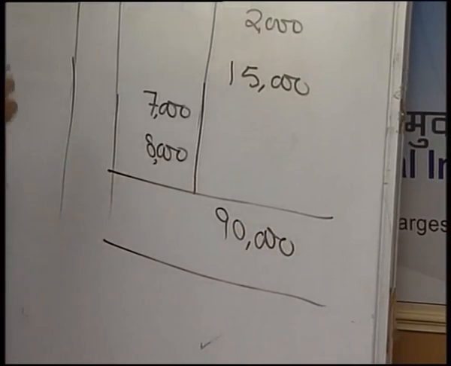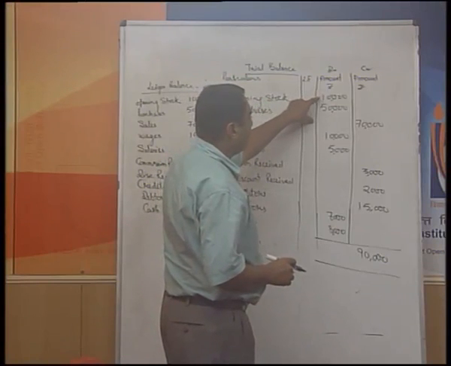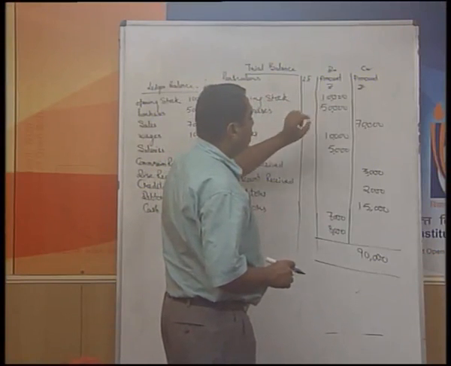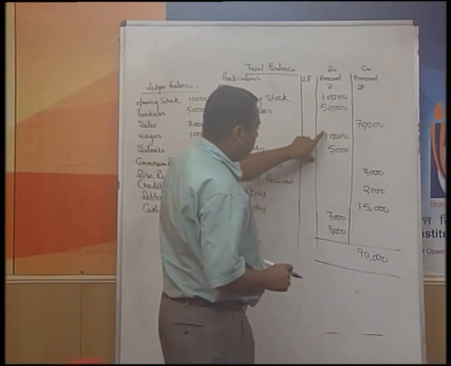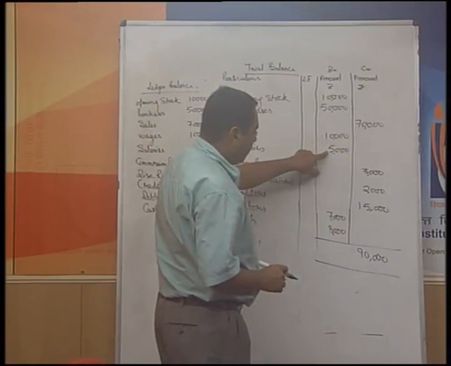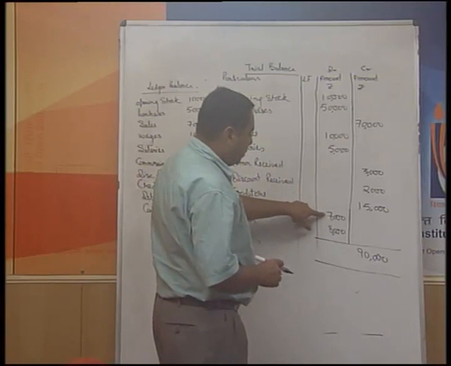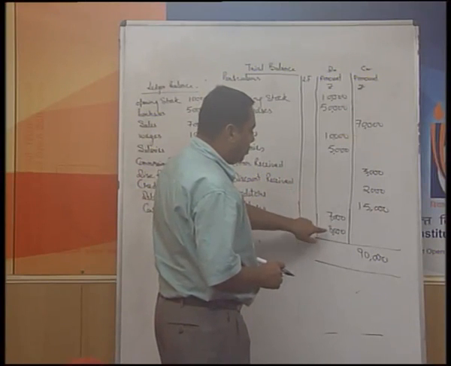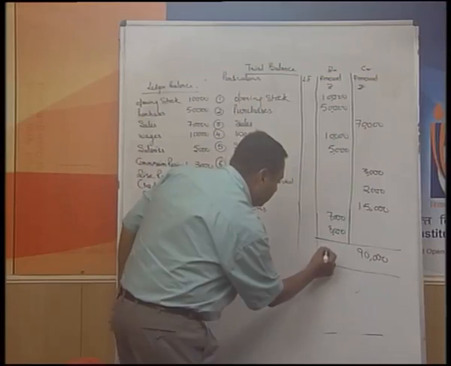90,000 as the total. While on this side, this is 10,000 and 50, it becomes 60, and 10, 70, and 5, 75, and 7, 82, and 8, 90.